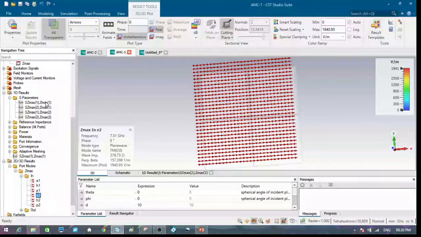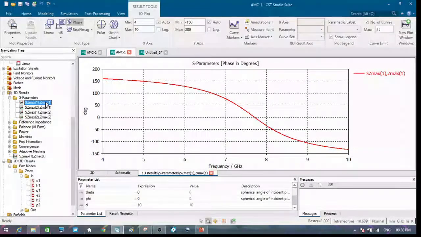So now we can go again to the S parameter. So we got the idea that mode 1 is TE. So this one is the result for the TE polarized wave and this is the result for the TM polarized wave.